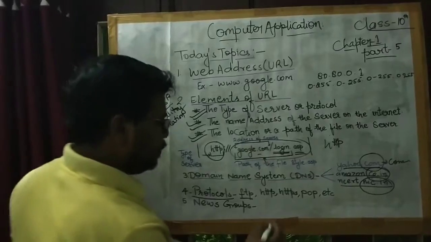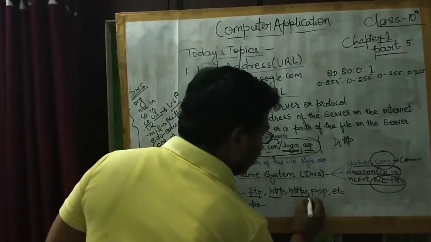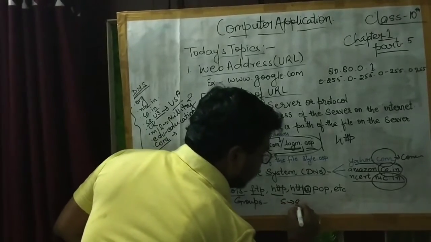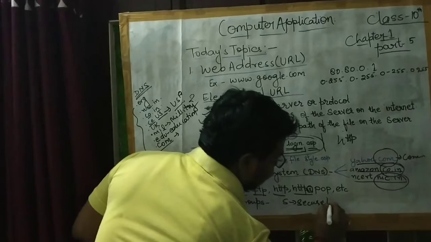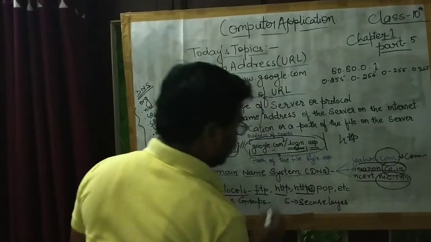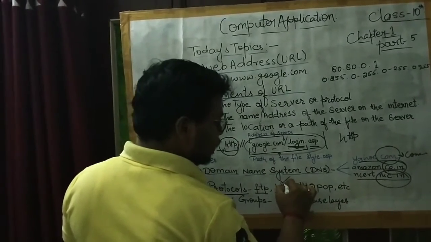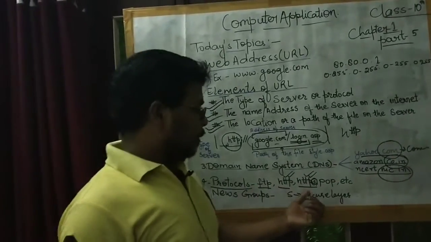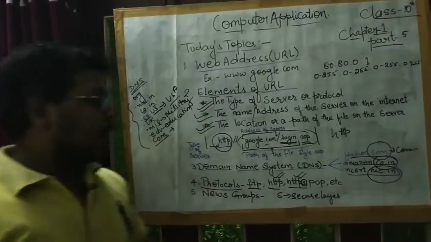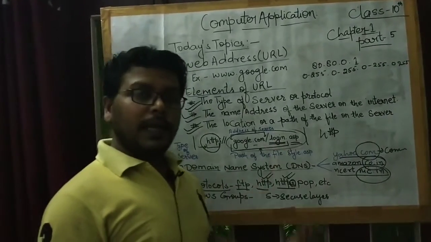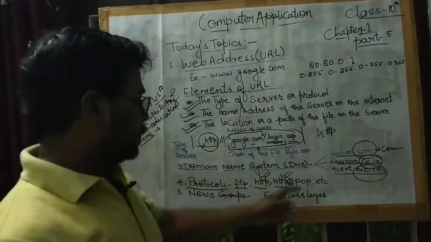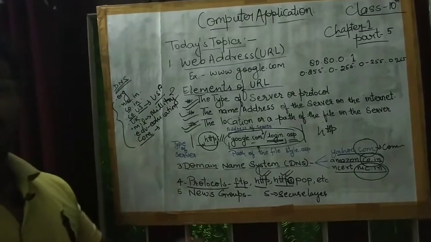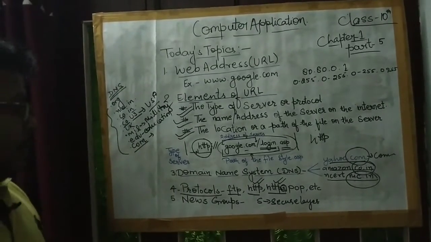HTTPS: there is a difference between HTTP and HTTPS. There is an S. S means secure layer, meaning both protocols are approximately the same, but HTTPS has an extra secure layer for security purposes. Post Office Protocol is for mail sending and receiving.